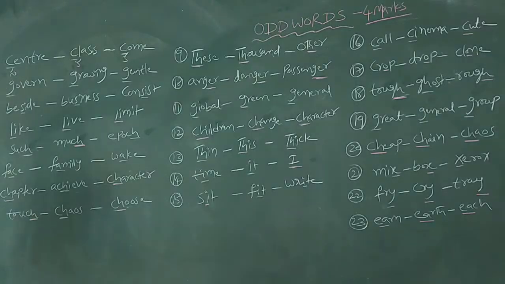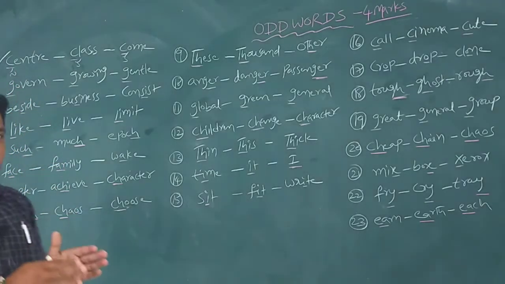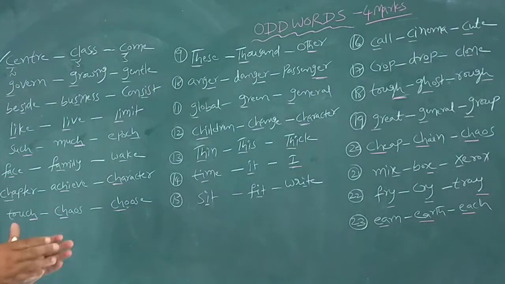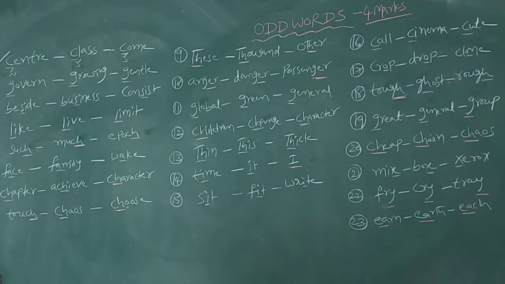So that's why our answer is center. Like this, for the given 3 words, we pronounce them correctly, see which 2 words have the same pronunciation, and the different word is our answer.